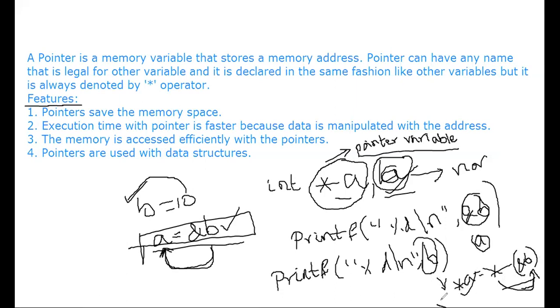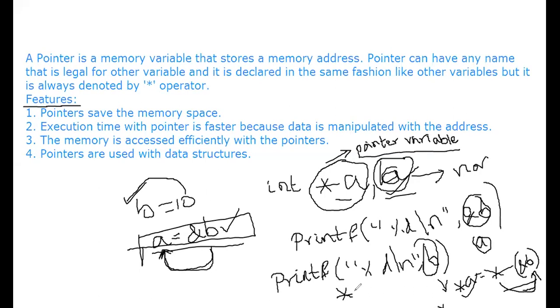Another way is star, where instead of A we write ampersand B. So this is also the same, it retrieves the value of B. Okay, so I am writing the same example here now.